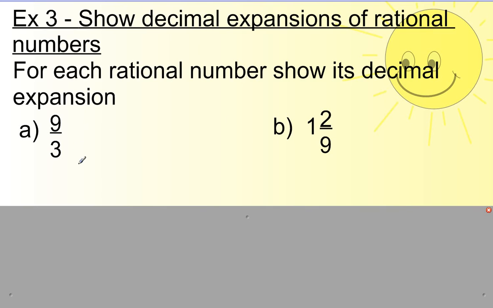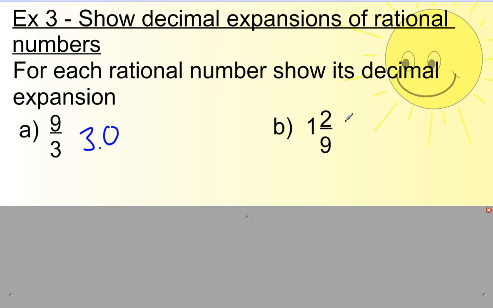So here, honestly, it's kind of calculator work. I mean, 9 divided by 3, you don't need a calculator for that. 9 divided by 3 is 3. Now, if you want to make sure you know the decimal, it's 3.0. The whole number 3. Over here, 1 and 2 ninths. Now we can use the same trick as before. Remember how if it's over 9, it's going to be repeating the thing on the top?